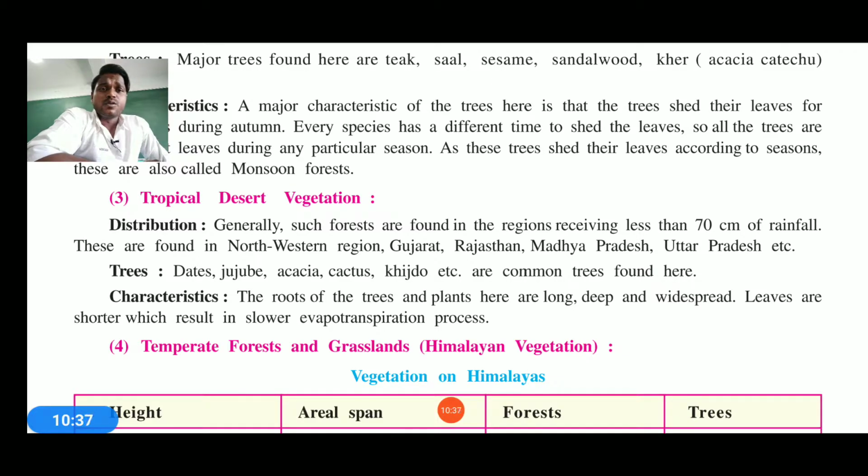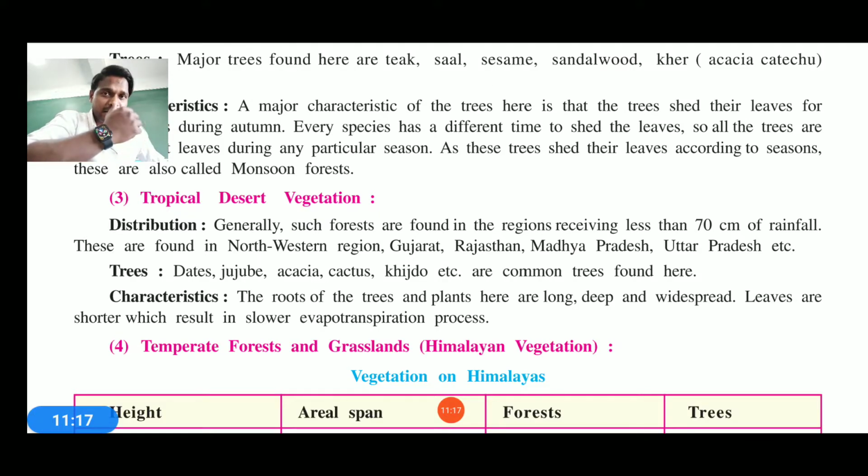Now the characteristics are that the roots of these trees grow long in search of water, widespread, and the leaves are shorter so that they release less water. See, there is a technical theory. If you find any kind of tree in a desert vegetation region, obviously there are chances that the trees must have longer roots, because they need to search for the water. And if they need to search for water, obviously they need to go a longer distance. So the trees available in Rajasthan have a great amount of leaves and a great amount of roots going internally.